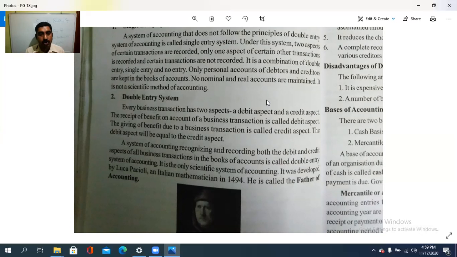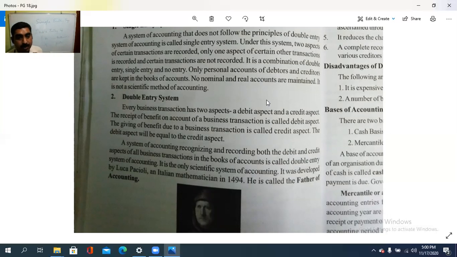The receipt of the benefit on account of a business transaction is called the debit aspect, and the giving of benefit due to a business transaction is called the credit aspect, and the debit aspect will be equal to the credit aspect. If goods are bought for 20,000 rupees, there will be a corresponding debit and a corresponding credit of the same amount, 20,000, so both aspects are there. Clear? That is what to remember: the receiving aspect is the debit aspect, and the giving aspect is the credit aspect.